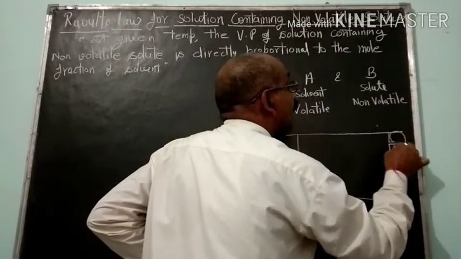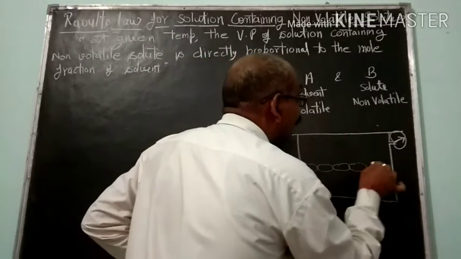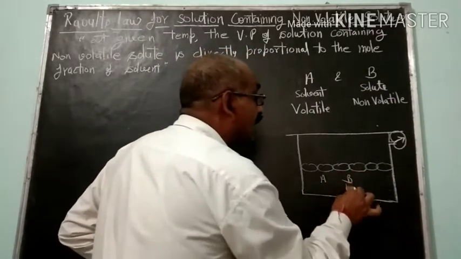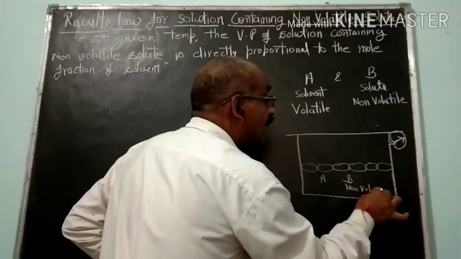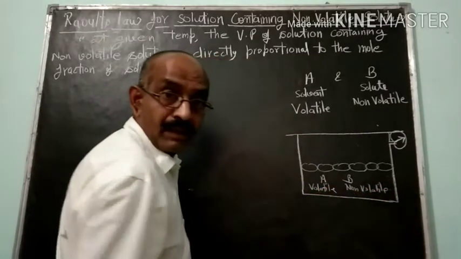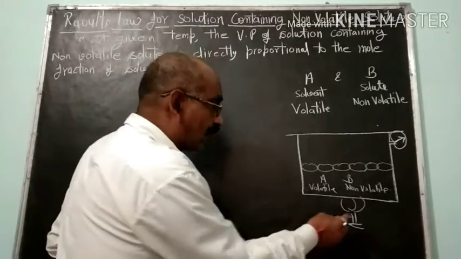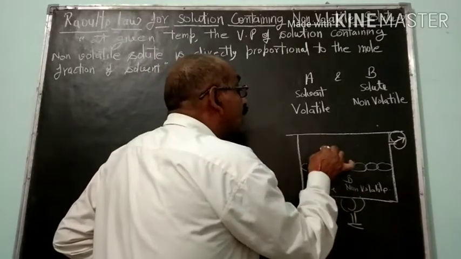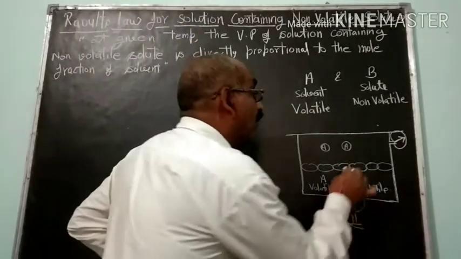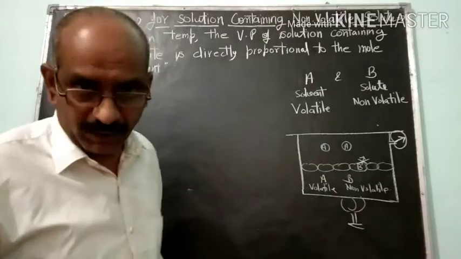Here one device, manometer, is fitted, and this solution is of A and B. B is non-volatile while A is volatile. So when we heat the solution, vaporize the solution, boil the solution, here above liquid, vapor of only component A will be there, because the component B is non-volatile, so we will not get the vapor of it.